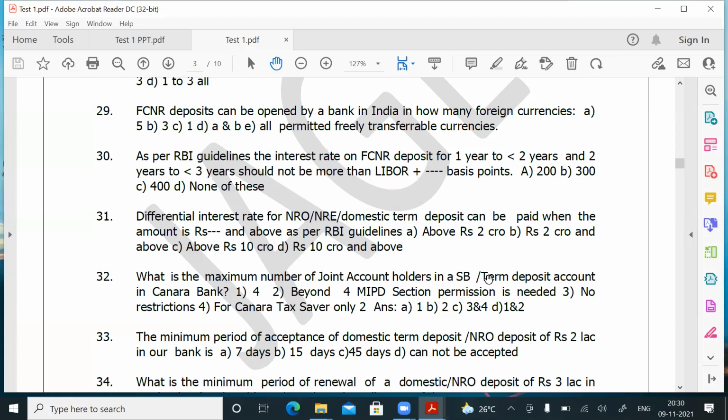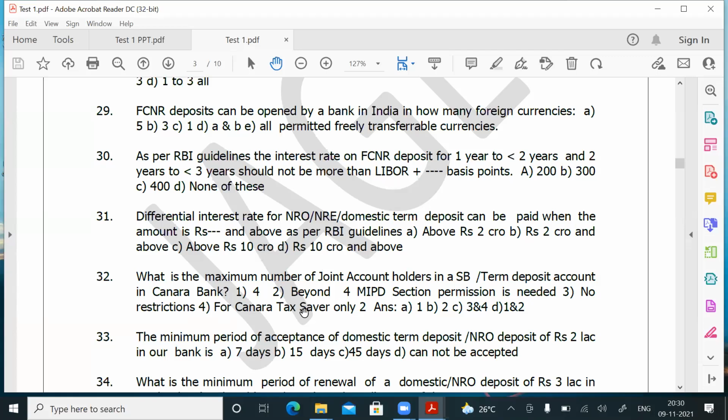The correct answer is that for SB and term deposit in Canara Bank, the number of account holders is any number, no restriction, and for Can tax saver, the maximum is only 2. So both 3 and 4 are correct, and they are given under C. So the option for question number 32 is C. No restriction is correct, but for Canara tax saver it is only 2, and that is also correct.